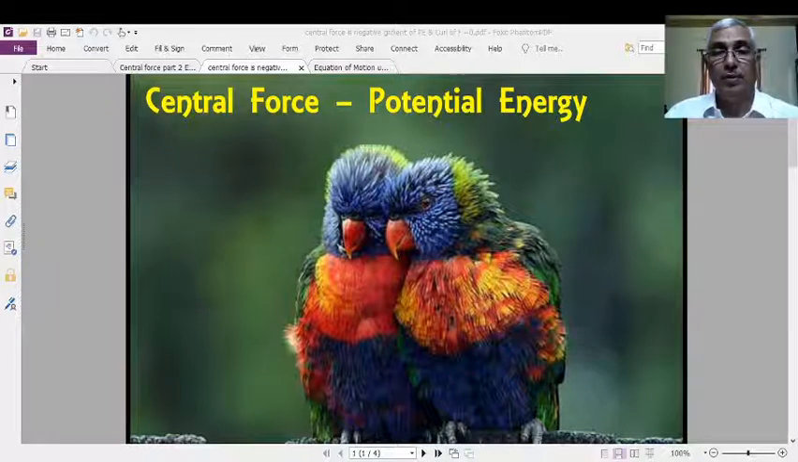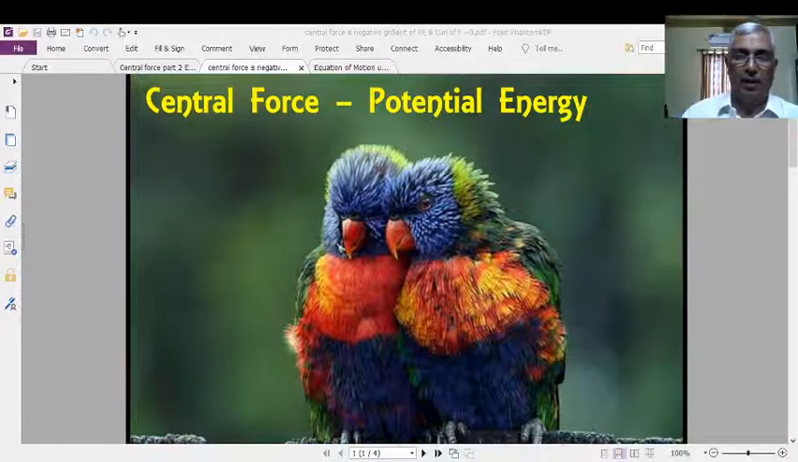Now, in this particular class, we will discuss various properties, the proof for the various properties, or discussion of various properties. One such property is the relation between central force and potential energy. Potential energy is a scalar quantity, central force is a vector quantity.